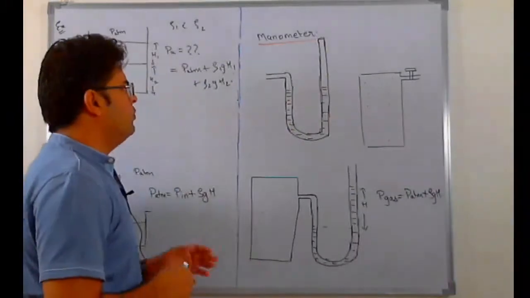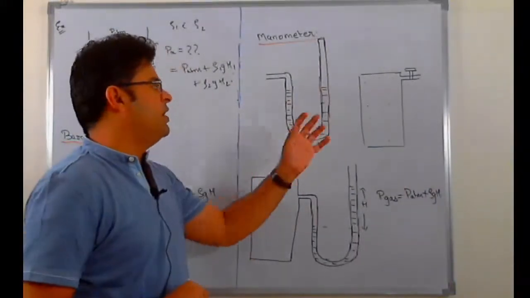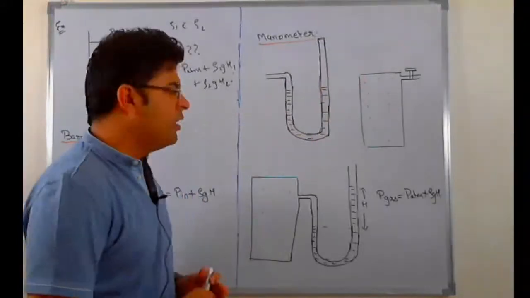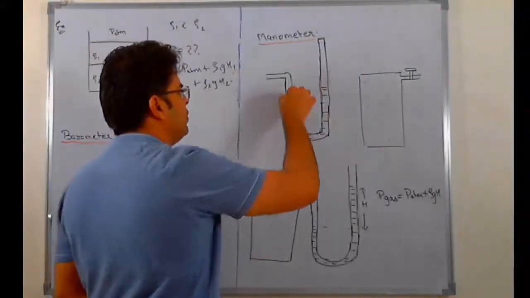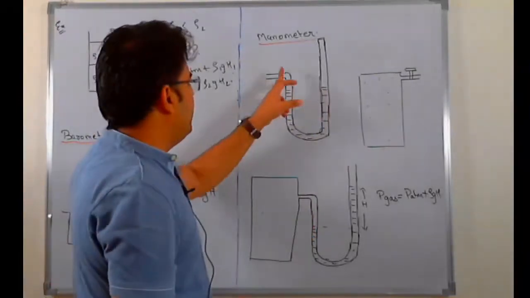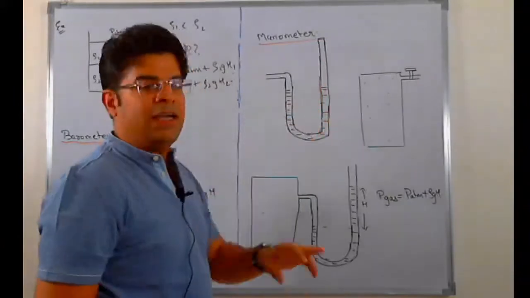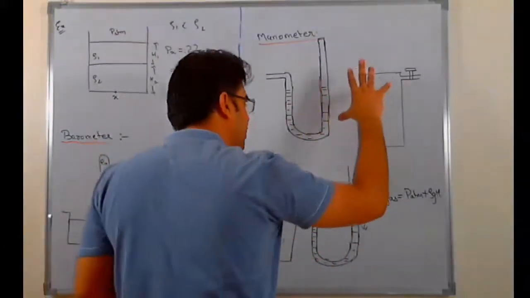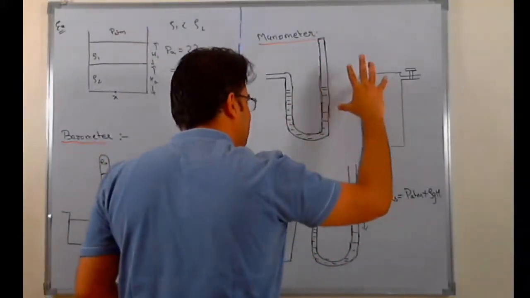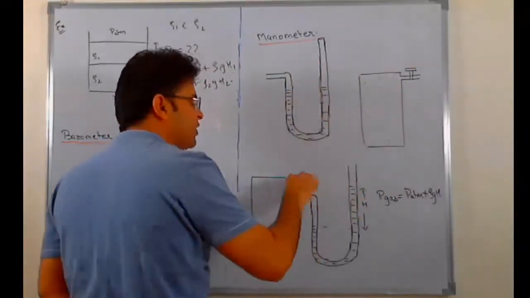Now let's talk about the manometer. A manometer is a device used to measure the pressure of gas inside a tank. It is a very simple thing. You take a U tube, and on both sides you have mercury filled. Since both sides are exposed to the atmosphere, the level of mercury on both sides is the same. Now if I wish to measure the pressure of the gas inside this tank, I connect the manometer with this tank and then open up this valve.